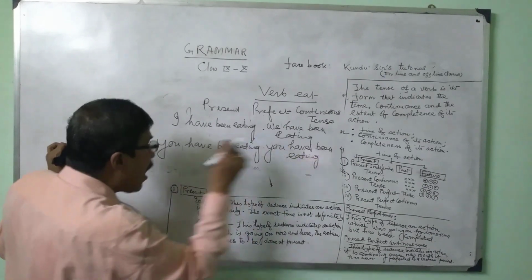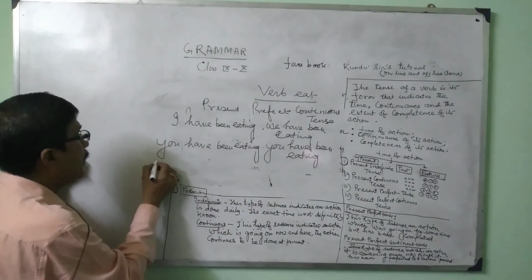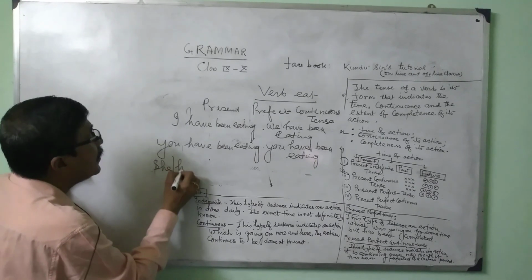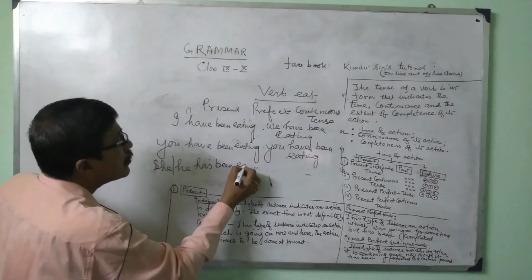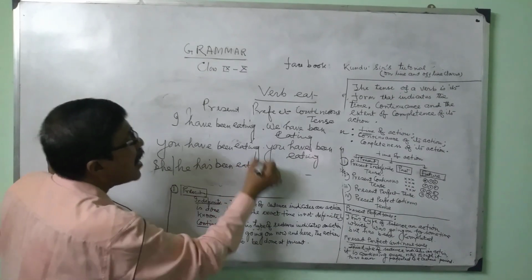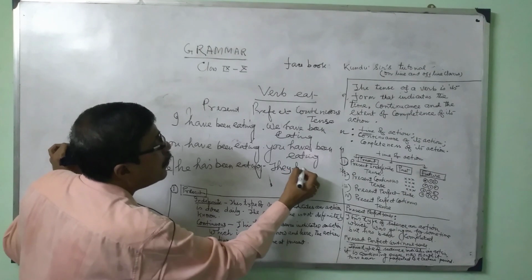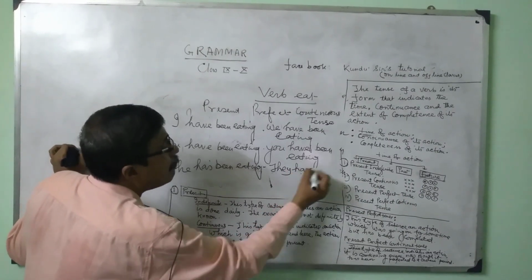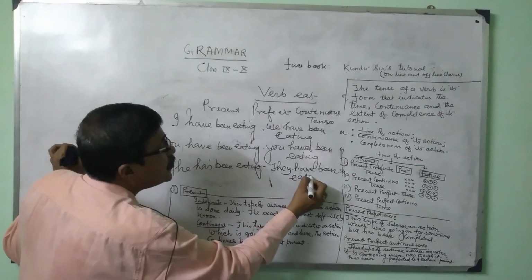Then third person singular, he or she has been eating. And the last one is they, auxiliary verb fit for this is have, then been, then main verb with ing.